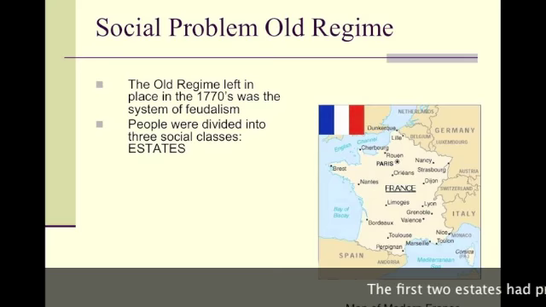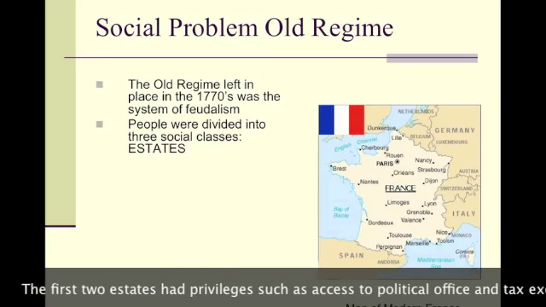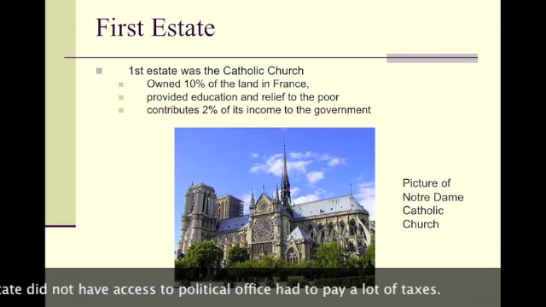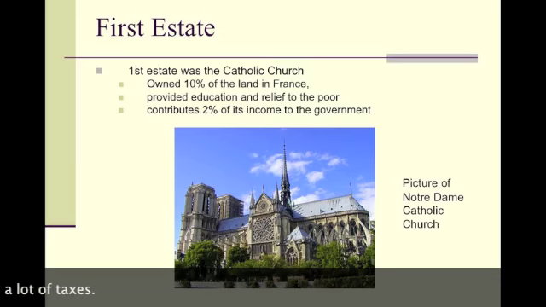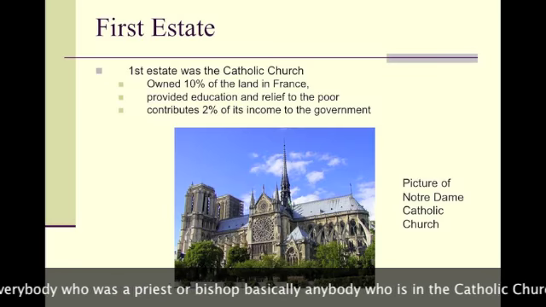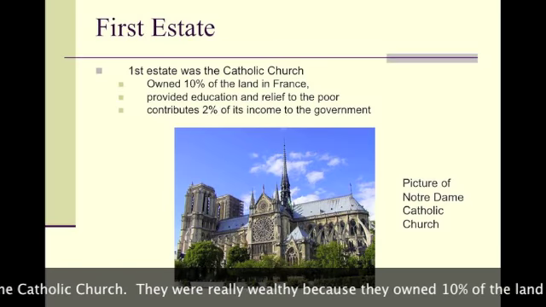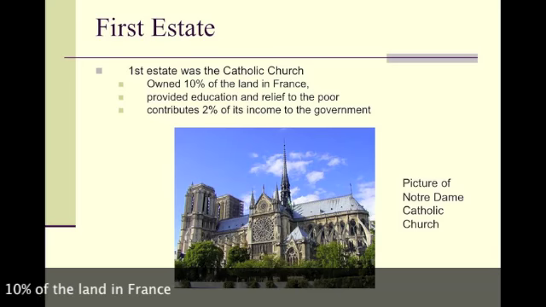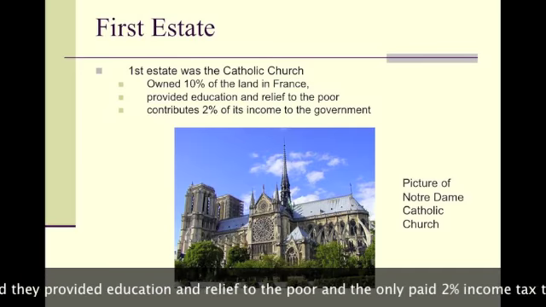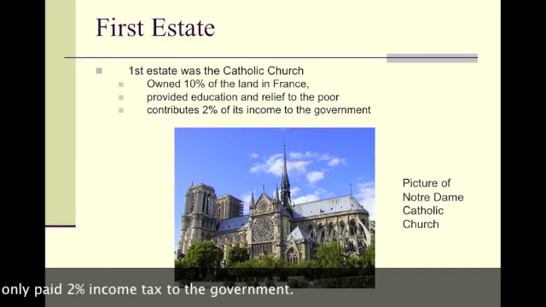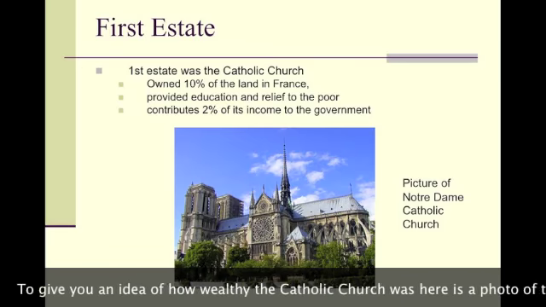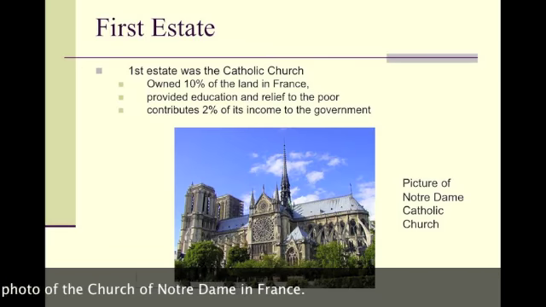The first two estates had privileges such as access to political office and tax exemption. The third estate did not have access to political office and had to pay a lot of taxes. The first estate was everybody who was a priest or bishop, basically anybody who was in the Catholic Church. They were really wealthy because they owned about 10% of the land in France. But they also provided education and relief to the poor, but they only paid 2% of their income as tax to the government. To give you an idea of how wealthy the church was, here is a photo of the Church of Notre Dame in France.